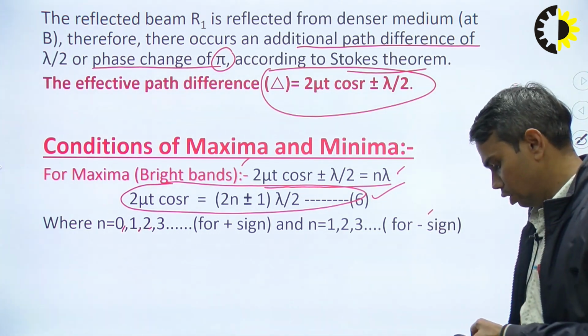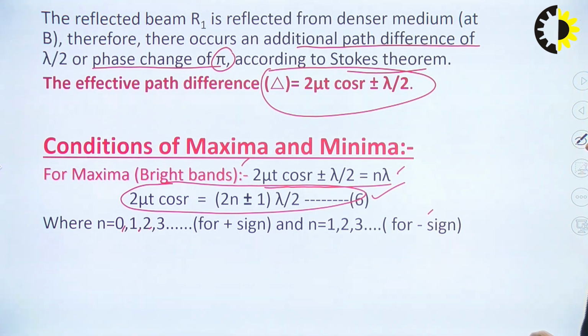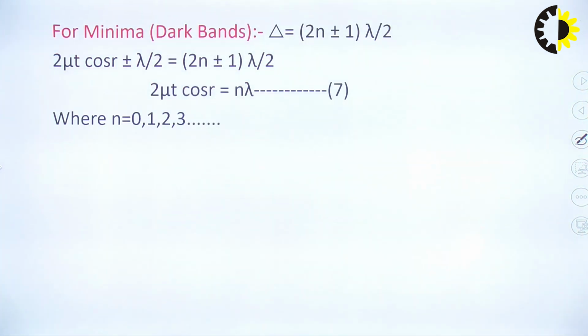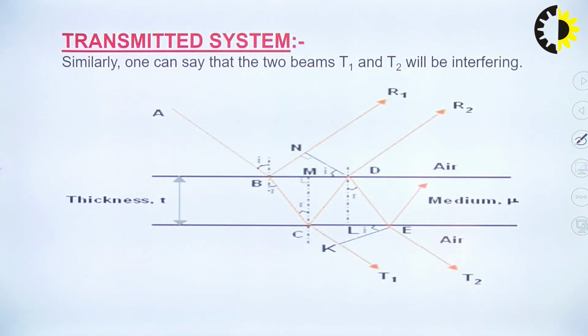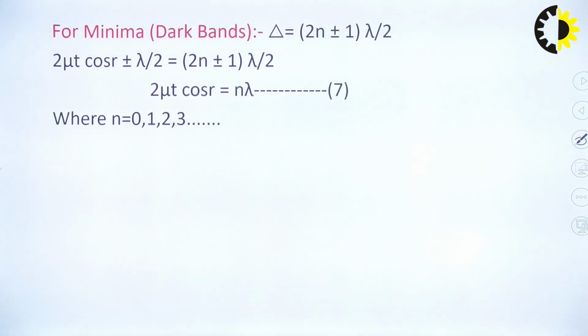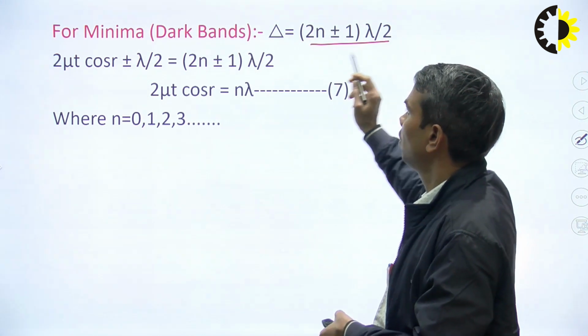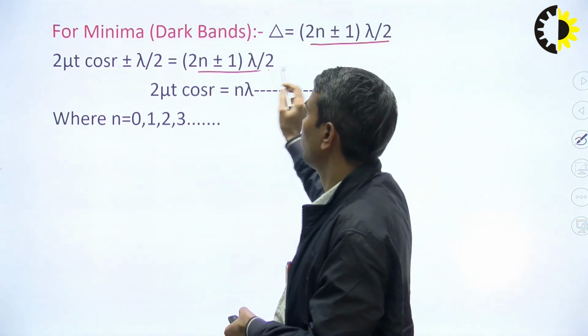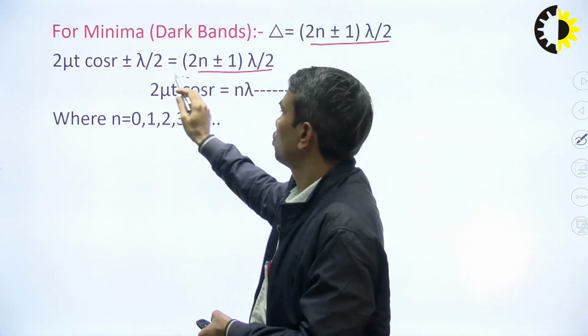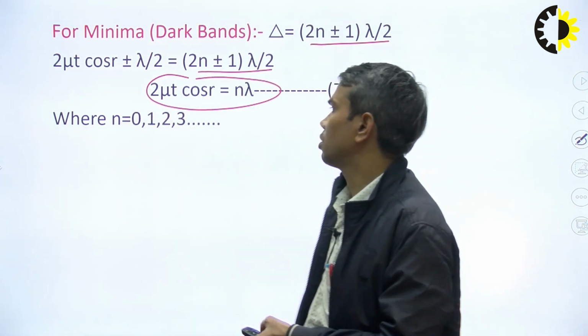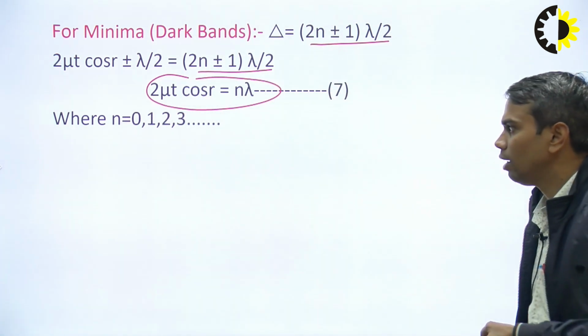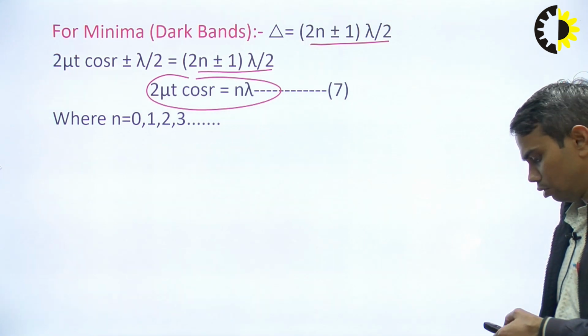Whichever option we explore, both are correct. Similarly, for minima or dark bands, the path difference must be an odd integral multiple of lambda by 2. So, the final condition is 2 mu t cos R equal to n lambda, where n is equal to 0, 1, 2, 3.